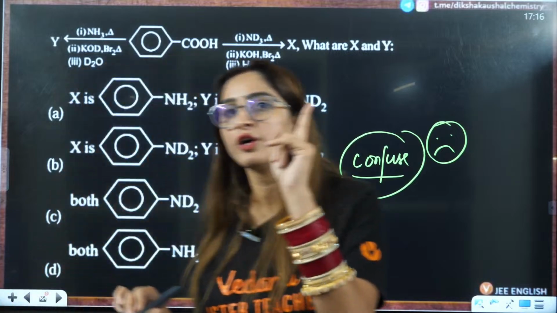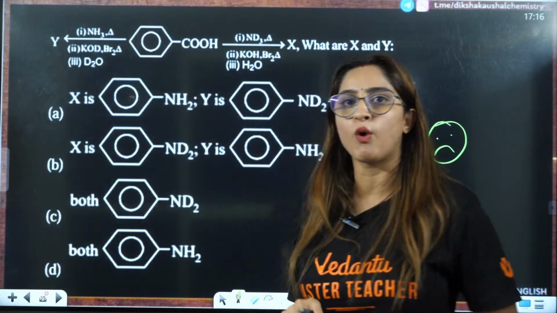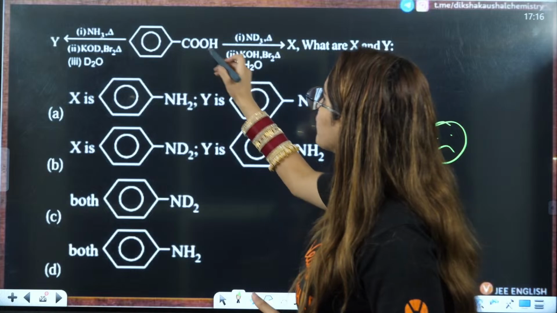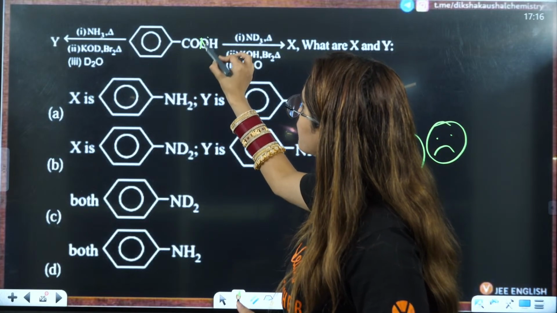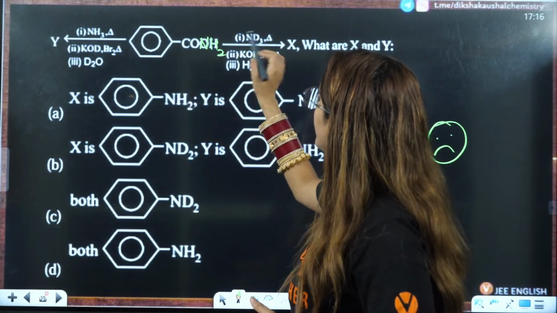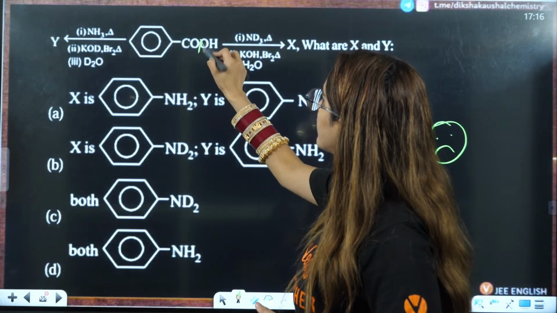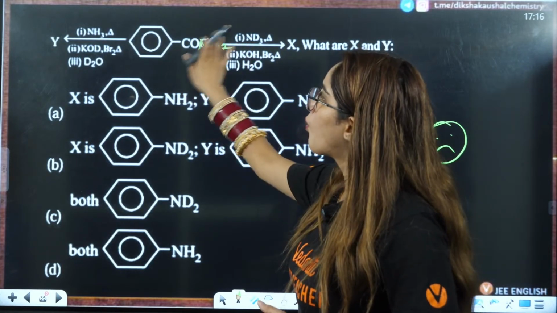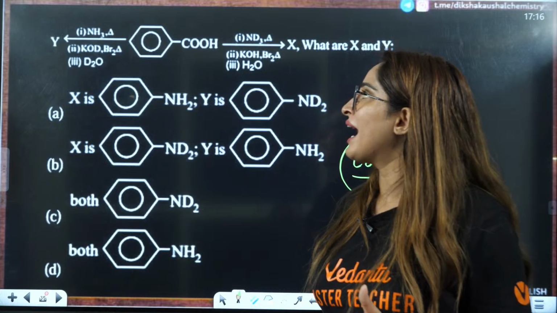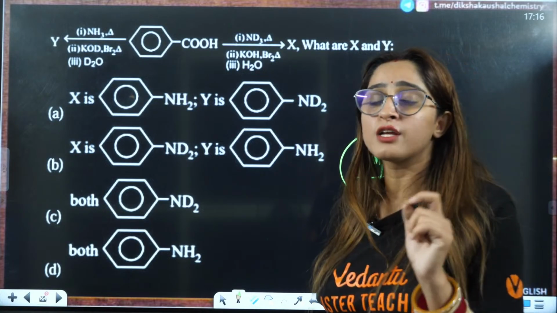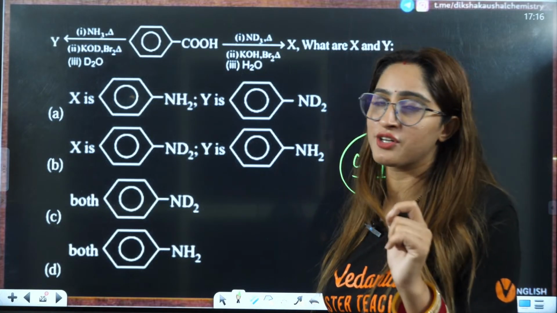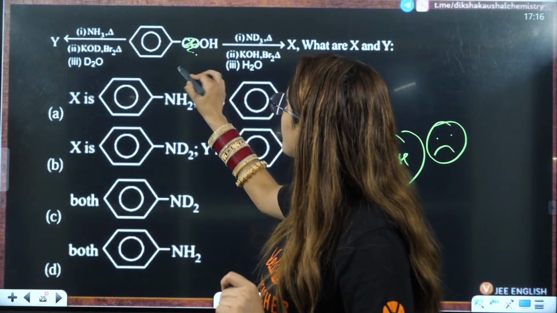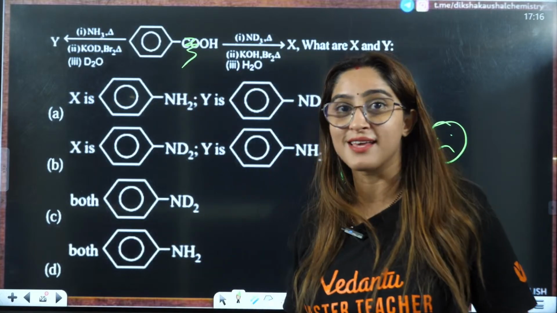All of you know all the reagents here. Students, we know that whenever you have NH3, that is going to get converted to NH2. If you have ND3, that is going to get converted to ND2, right? What is KOD, Br2, and this heat? That is Hoffmann bromamide degradation reaction. That means this CO will be eliminated in both the cases, isn't it?